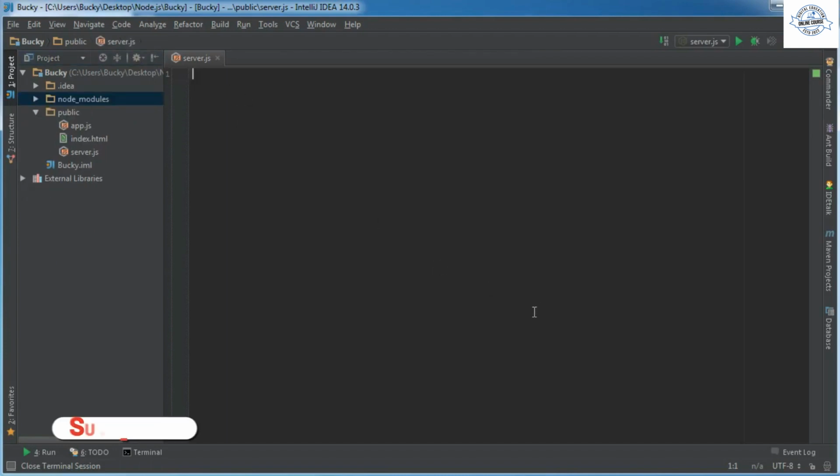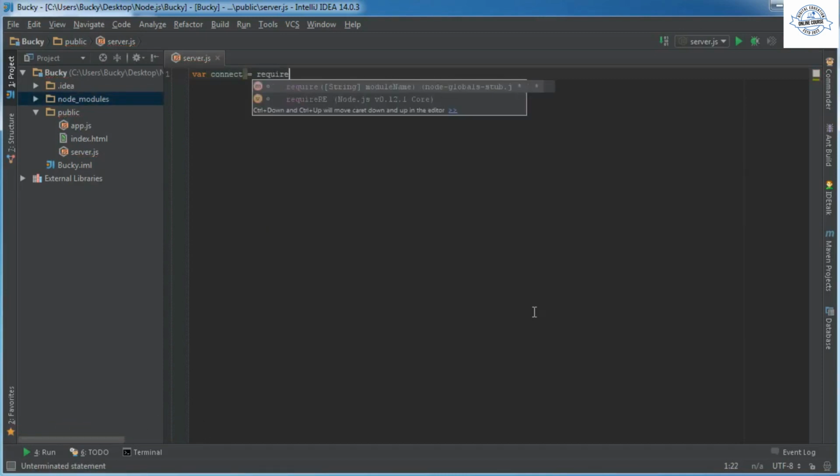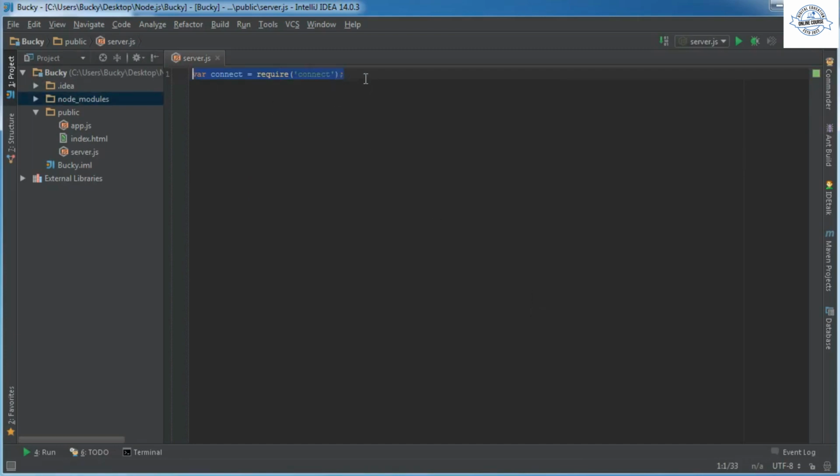Alright, so now let's figure out how to use this module and what it's all about. The first thing we need to do is actually just require it, import it. So require, of course it's called connect, and in this example I'm also going to use HTTP from the last tutorial.